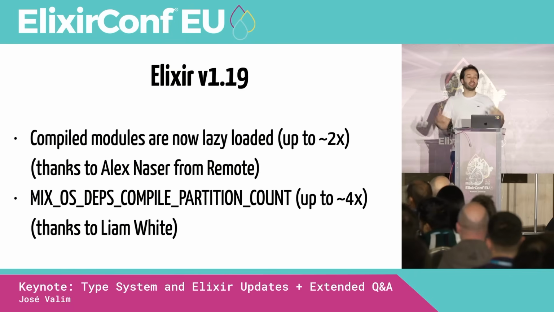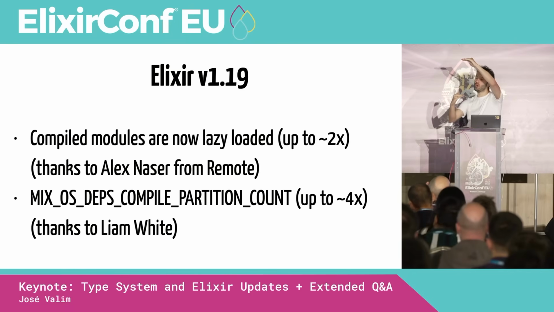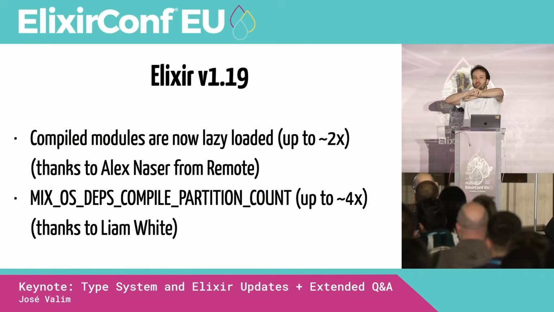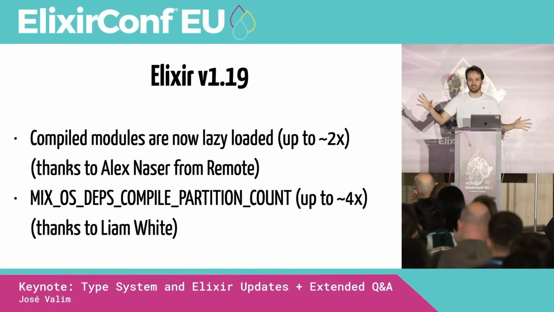And the idea here, again, in an ideal world, Elixir compiles dependencies one by one, right? So in an ideal world, we should be able to use 100% of the CPU as we compile each dependency, because we compile all files in parallel, right? But we know this ideal world does not exist.